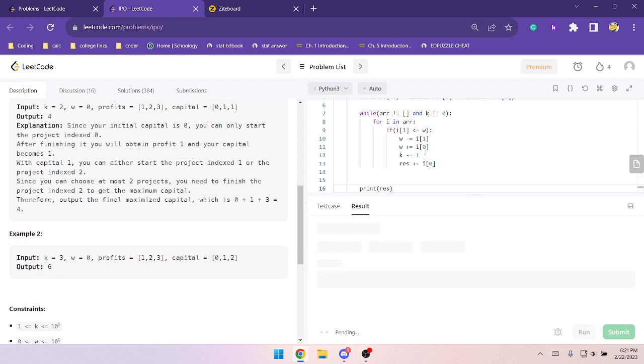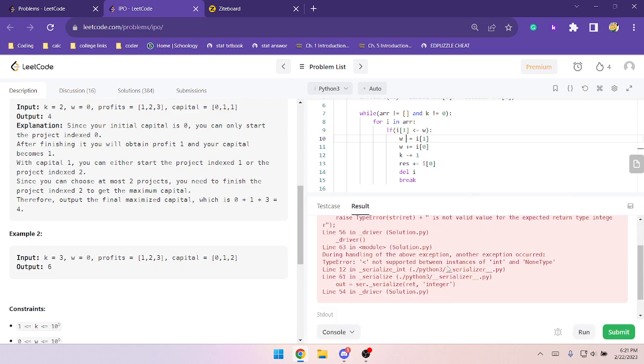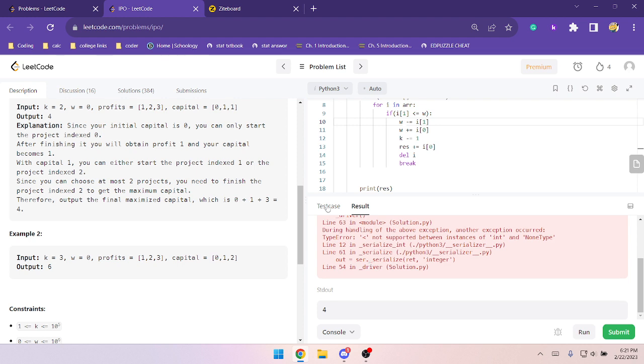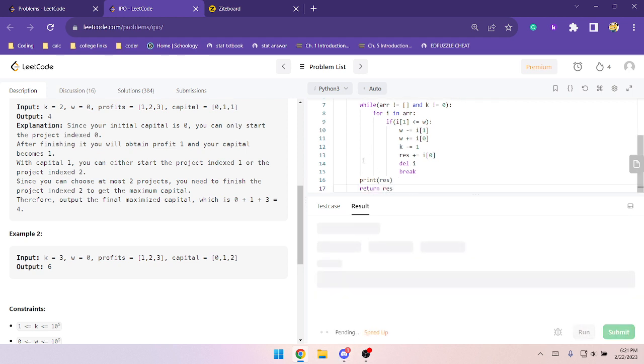I think that'll work for the base cases, but this is too slow because this is O of n squared for the time complexity, because I'm for looping it. Okay, I forgot to delete it. I need to delete I, and I need a break. Yeah, I need to delete that term from the possible. Did I not return anything? Oh, I printed 4 instead of returning. I'm stupid. Return res. Okay, so it works for the base cases.